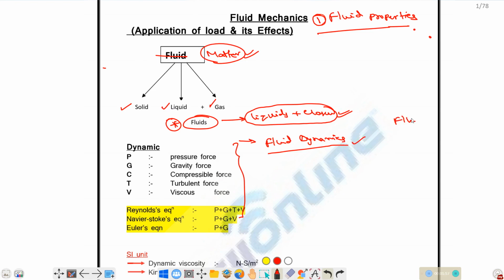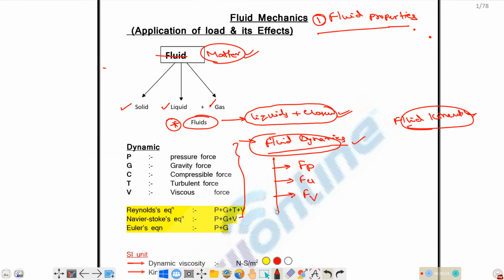In case of fluid kinetics, we don't consider the forces that are responsible for the flow. We analyze the fluid flow, but without considering the forces that are responsible for the flow. So in case of fluid dynamics, there are different kinds of forces acting on the flowing fluid. First one is pressure force, second one is gravity force, third one is viscous force, fourth one is compressibility force, fifth one is turbulent force, and final one is the force due to surface tension.